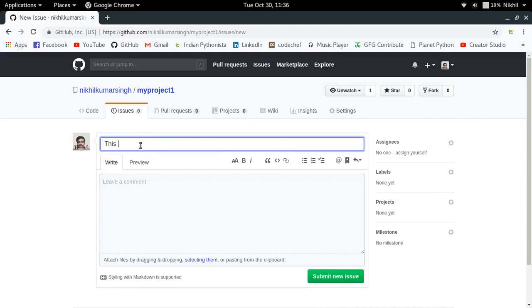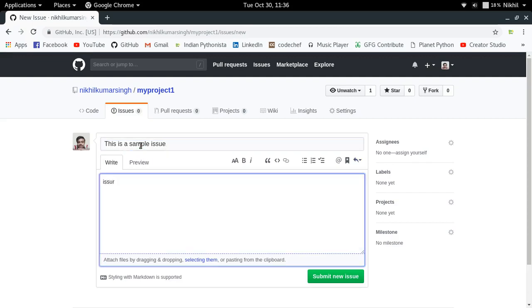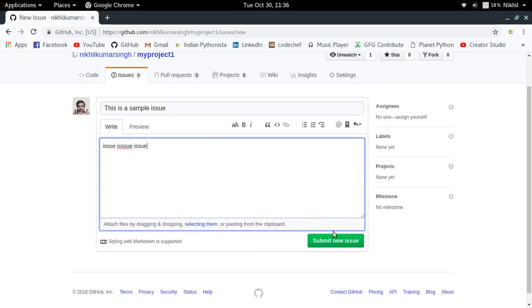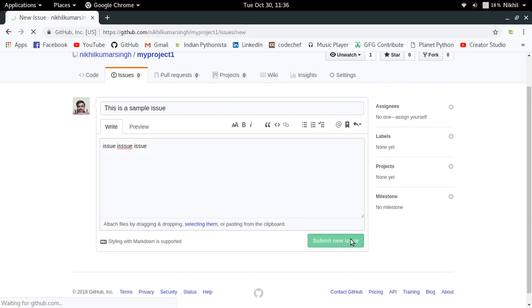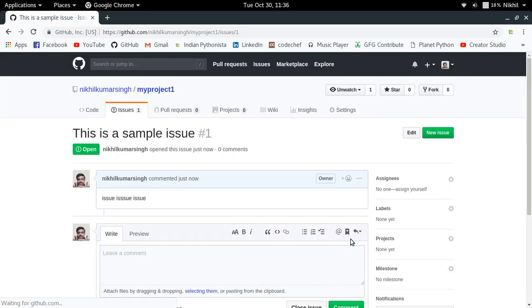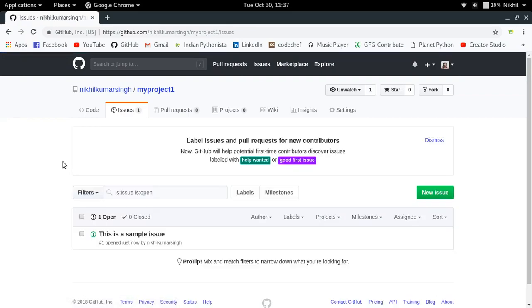Let's say this is a sample issue. Okay, so I'm just gonna create a simple issue here. So I'm just gonna submit this new issue, and look at that. I have one new issue in my GitHub repo.